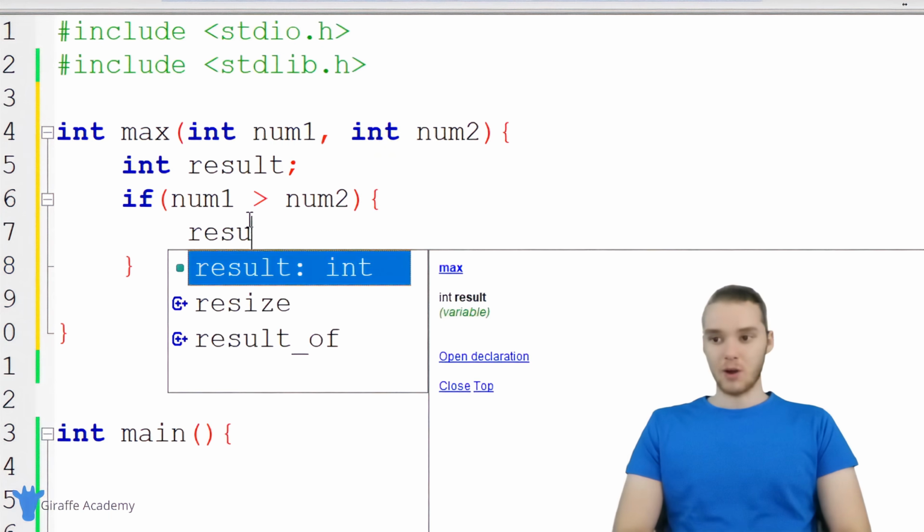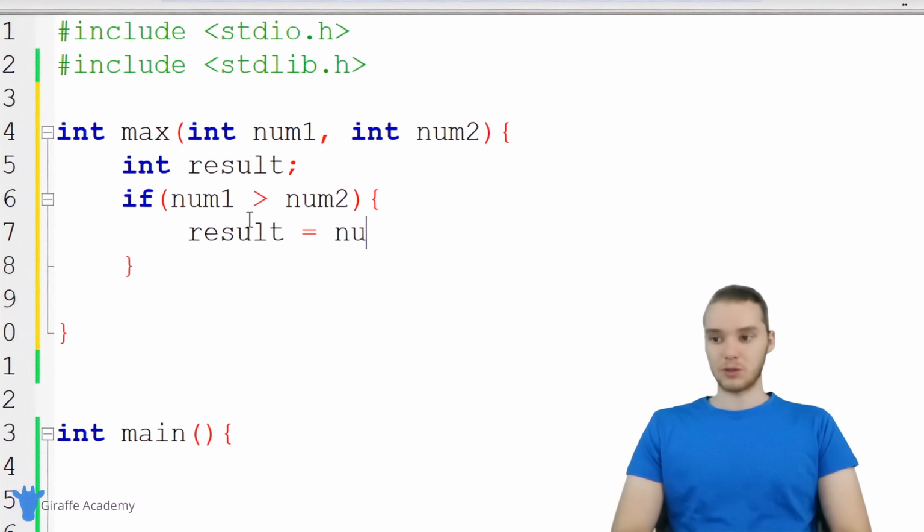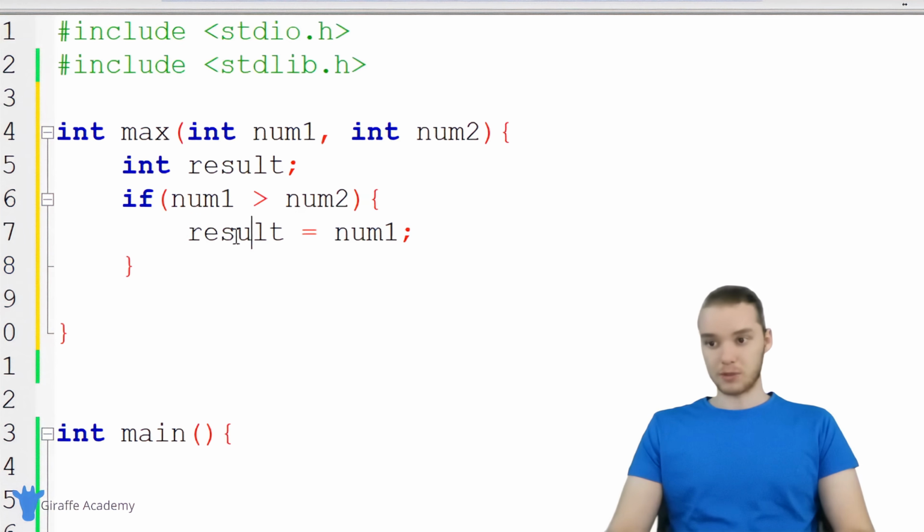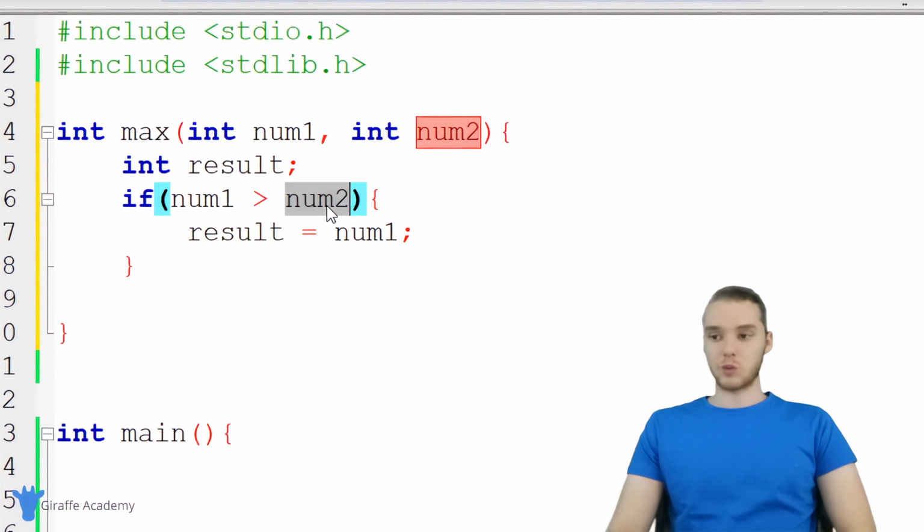So down here, we can set result equal to num1. If this condition's true, then we're going to do this. So only when num1 is greater than num2 are we going to set result equal to num1. So basically by using this if statement, we're able to tell which one is bigger. But here's the thing, what if num1 isn't greater than num2? What if num2 is greater than num1?